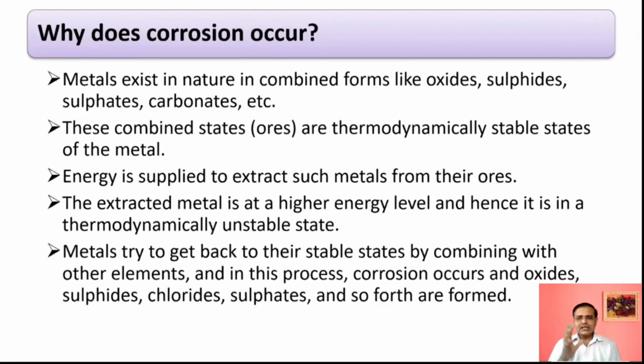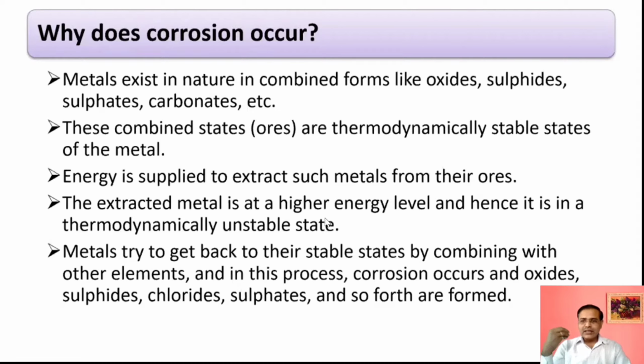It means metals are existing in combined form. When metals are in the combined form, they are at a thermodynamically stable state. It means they are highly stable. They are at a lower energy level, or we can say they are at a thermodynamically stable state.